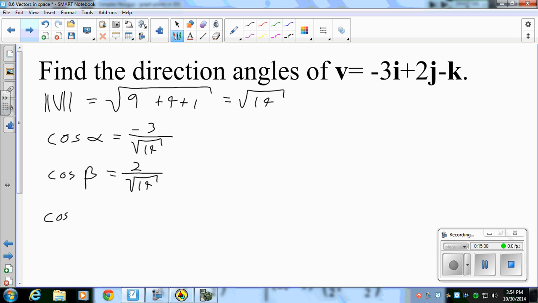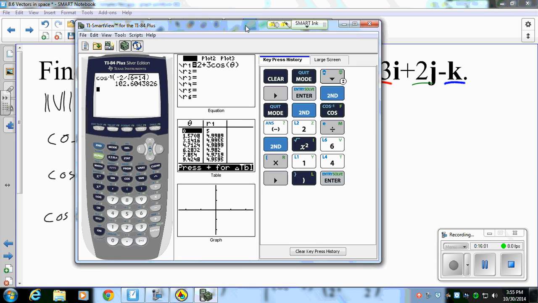And cosine of lambda is equal to negative 1 over the square root of 14. These just correspond to my i, j, k components, dividing out by my magnitude. So I put it in my calculator and do my inverses here.